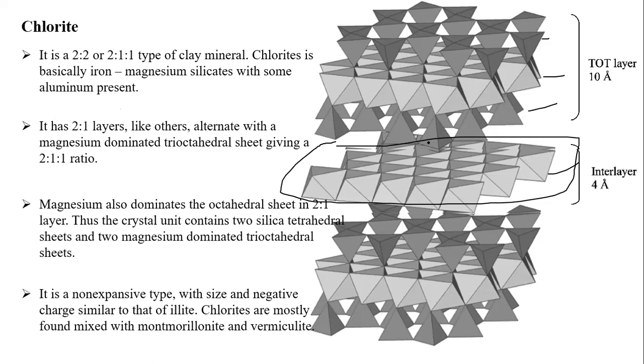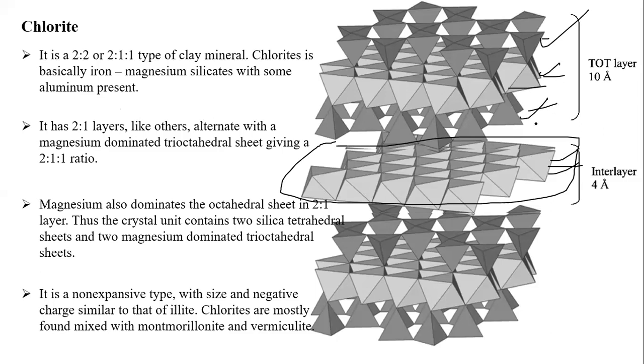Ultimately, this crystal unit consists of two crystalline tetrahedral sheets and two magnesium octahedral sheets. So that's why it is a non-expanding type, students, with size and negative charge similar to that of illite type. You can see here some octahedral where magnesium is dominant. Here also you can see two silica tetrahedrals and two magnesium octahedral.